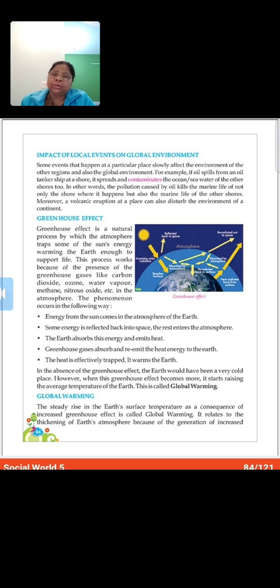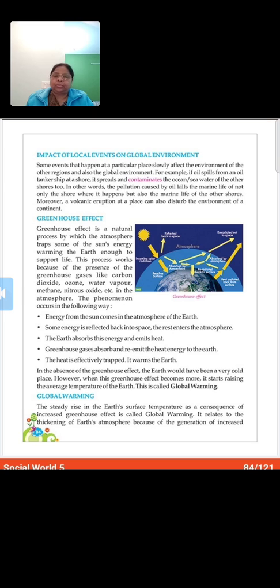So, as I told you in the beginning, we are responsible for pollution, which is the main cause of global warming, and we are responsible for that. I told you this in the beginning also. Okay, now global warming is gradually becoming hotter and hotter.